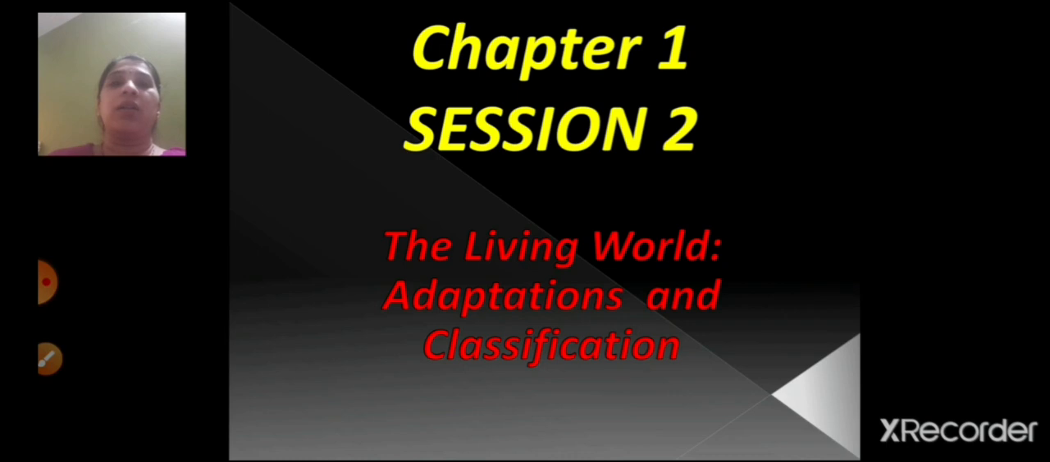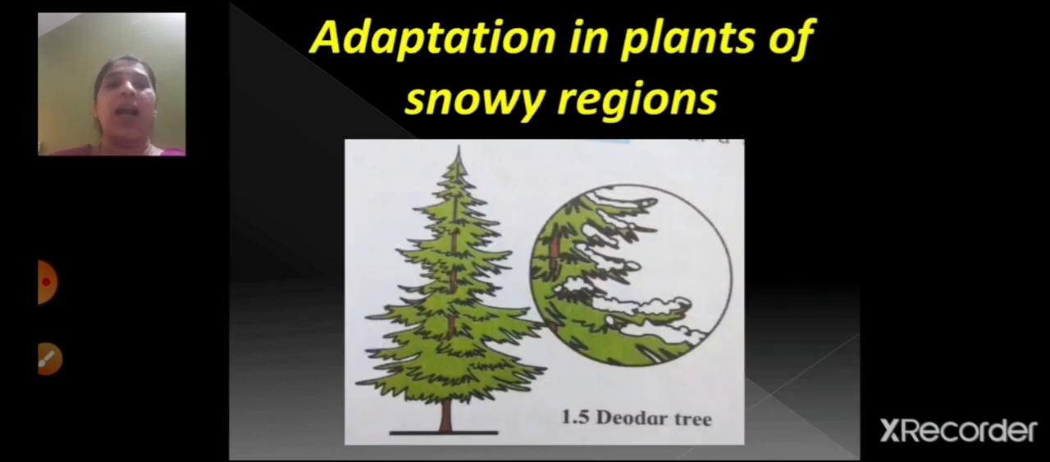Also the leaves which are there, which are modified into thorns, they lose very little water by evaporation. So this was what we had seen in the last session. So now in today's session we are going to see about the adaptation in plants of snowy regions.